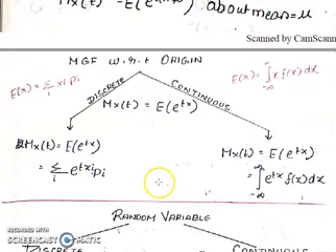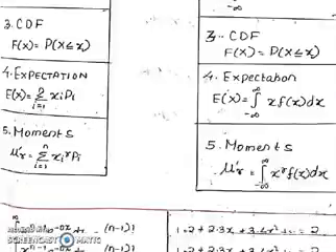So there are two types of formula here: one for the discrete case, another for the continuous case. In the discrete case, the moment generating function is E of e^(tX), so apply summation of e^(t x_i) times p_i. If it is continuous, apply integration of e^(tx) times f(x) dx, right? Okay.